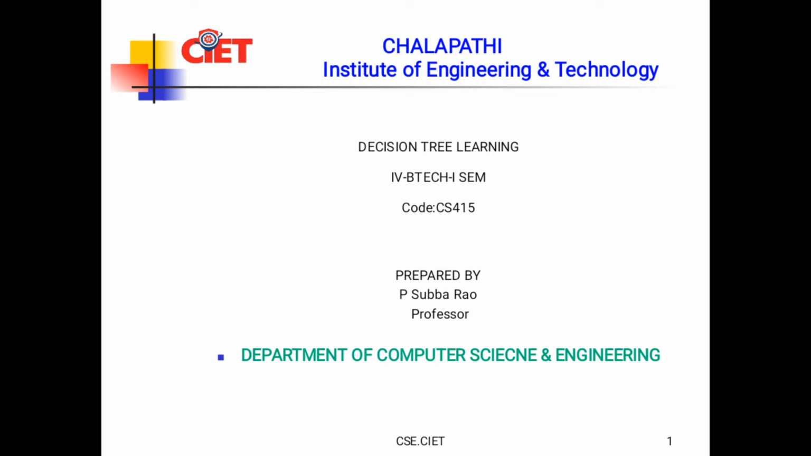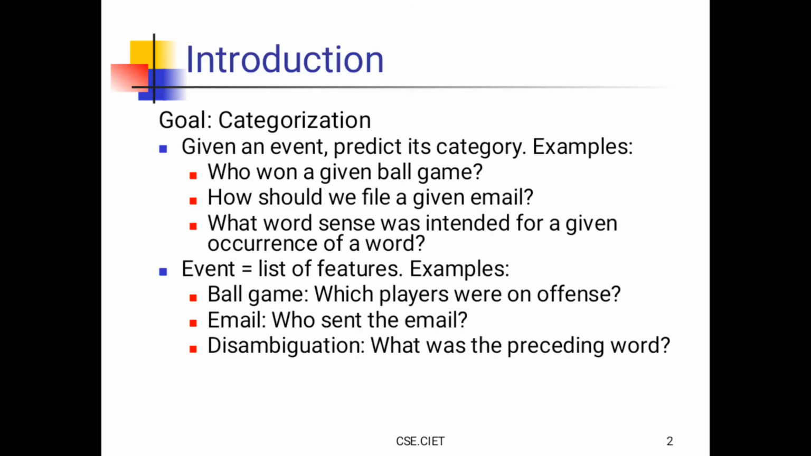Today, I'm going to discuss decision tree learning. This and the next video will be on decision tree learning. Given an event, predict its category. Examples: who won a given ball game? The event is a ball game and the prediction is who won. How should we file a given email? What word sense was intended for a given occurrence of a word?